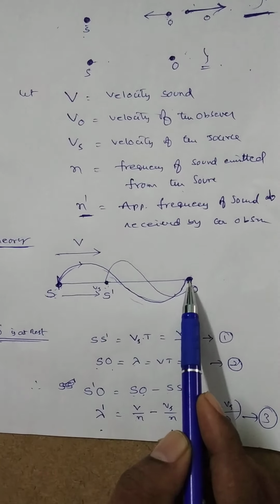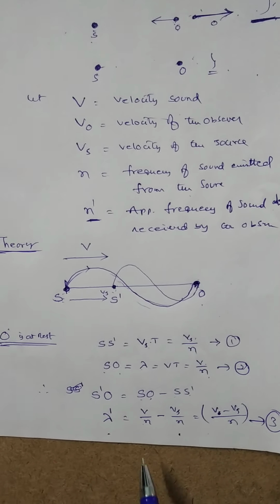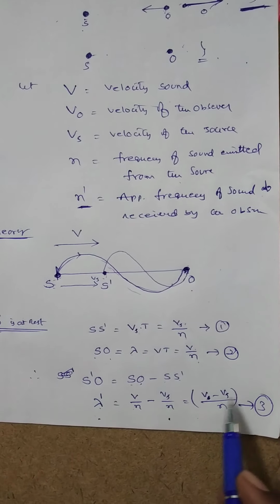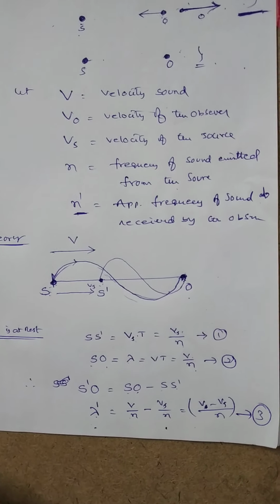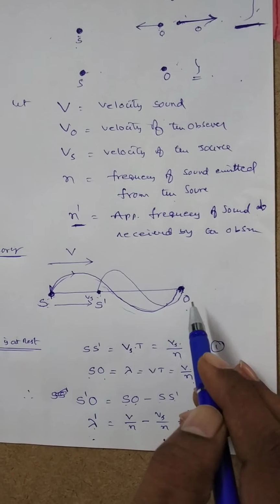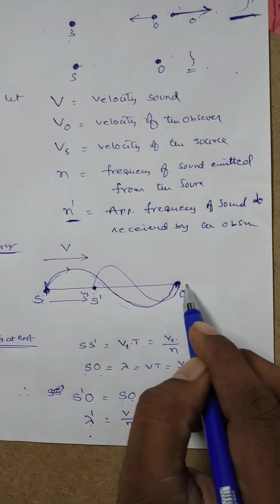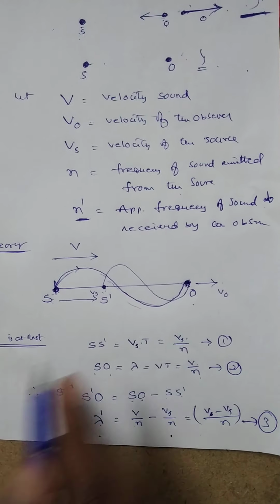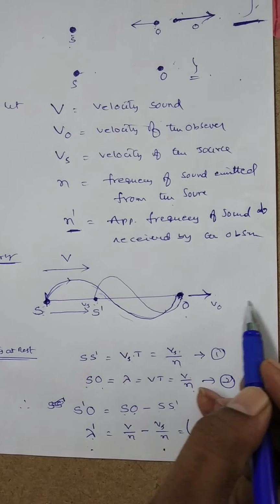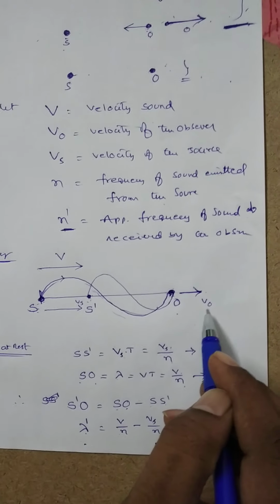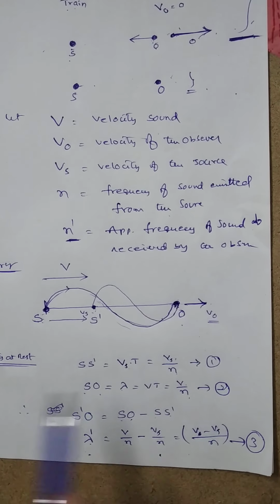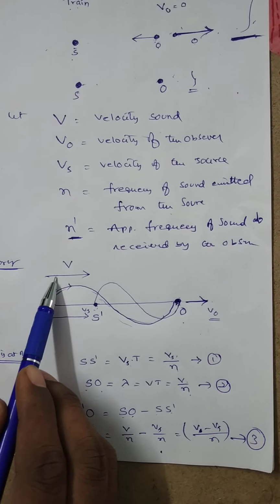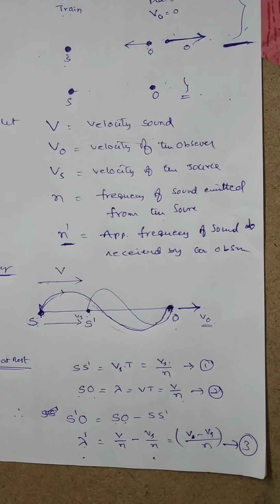So when it is true, suppose the observer is at rest and only the source is moving towards the observer in a time of capital T seconds. The apparent wavelength is given by lambda dash is equal to V minus Vs by n. But if the observer is also moving in the same direction with a velocity V naught, what is the relative velocity of the sound with respect to the observer? The relative velocity of the sound is equivalent to V minus V naught.